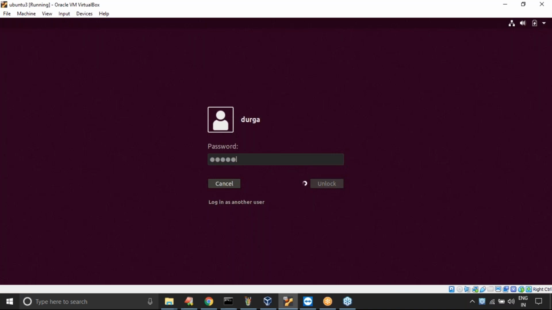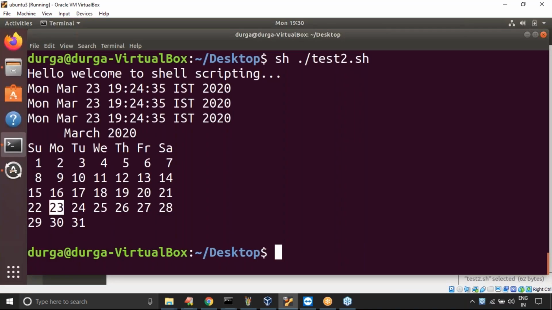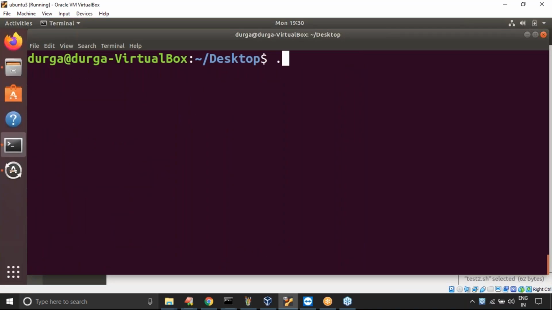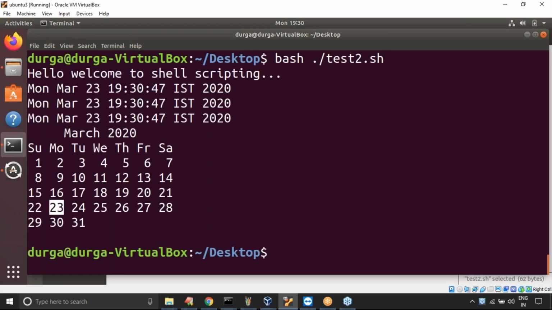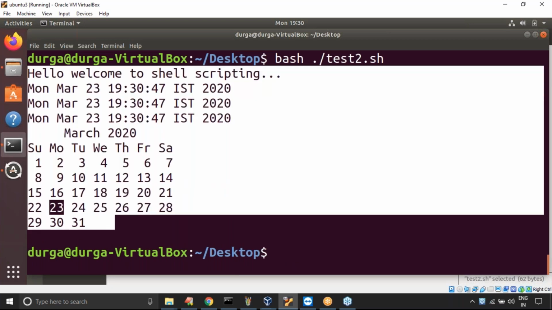Now take very special care about this one, sir. Just observe carefully. Here I'm trying to run bash test2.sh. By using which command am I trying to execute? Can you please confirm? Which shell is going to interpret my script? Bash.